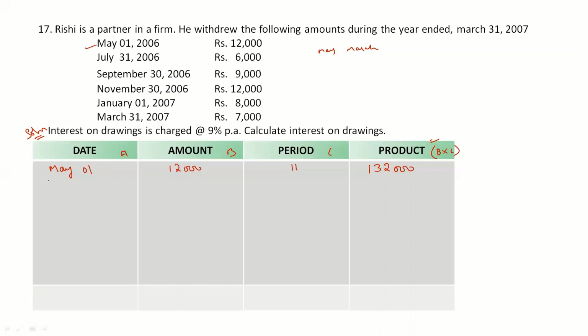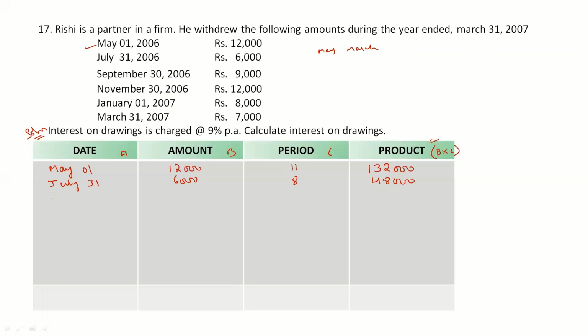Then the second drawings were made on July 31, sorry, July 31. So exclude the July month. From August to March, how many months are remaining? First write down the amount here, rupees 6,000. Now the period: exclude July because drawings were made on 31st July, so July month is completed. From August to March, 8 months are remaining. So B into C, that is 6,000 into 8, will be rupees 48,000.